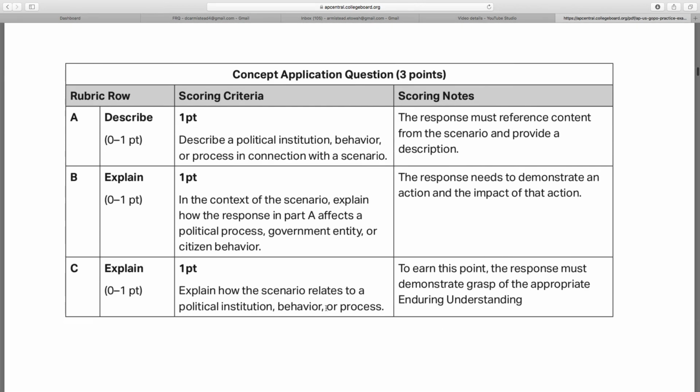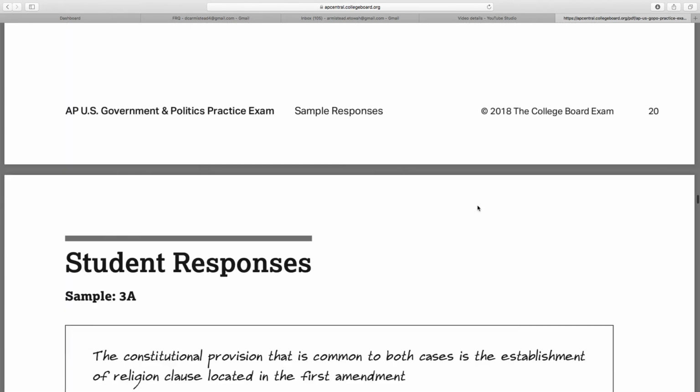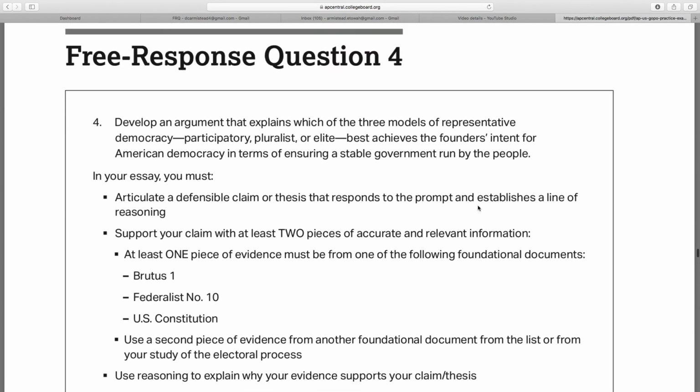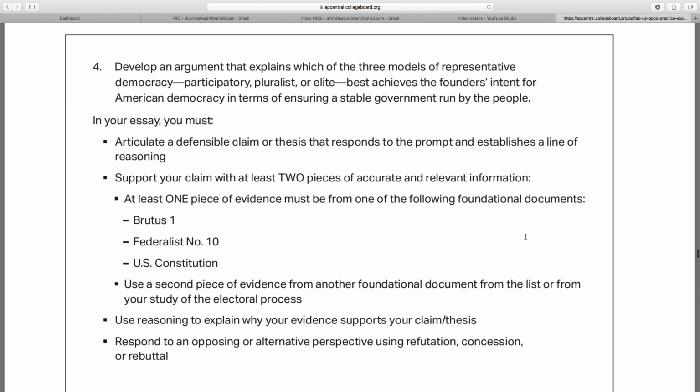And then, here you go. Here's how they're saying this thing is scored. Okay, if you scroll down to the argumentation essay, this is a pretty tough one. The first time I saw this one, I thought it was pretty intimidating because it requires a lot of knowledge. All right, so let's take a look at this. This is: develop an argument that explains which of the three models of representative democracy, participatory, pluralist, or elite, best achieves the founders' intent for American democracy in terms of ensuring a stable government run by the people.